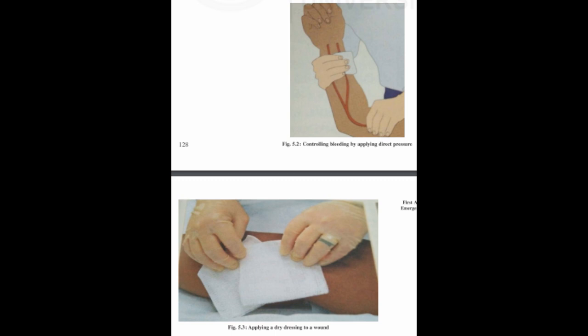Venous bleeding. Blood is dark red in color. It does not spurt. It has steady flow. Capillary bleeding. Blood is red in color. It does not spurt. It has slow but even flow.